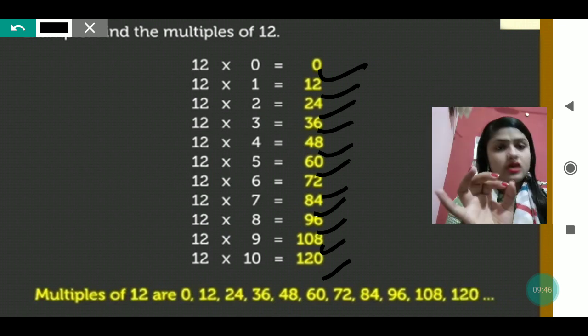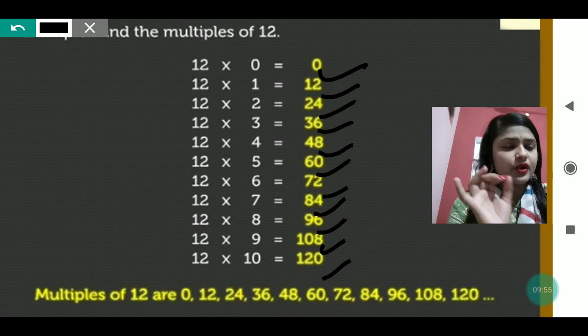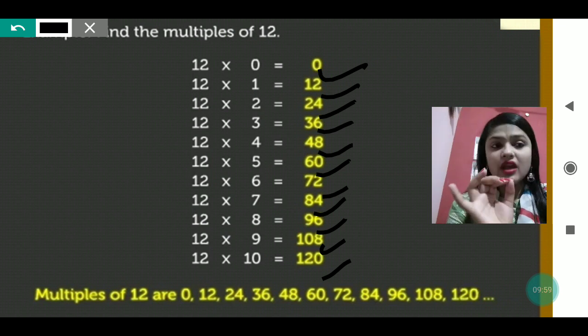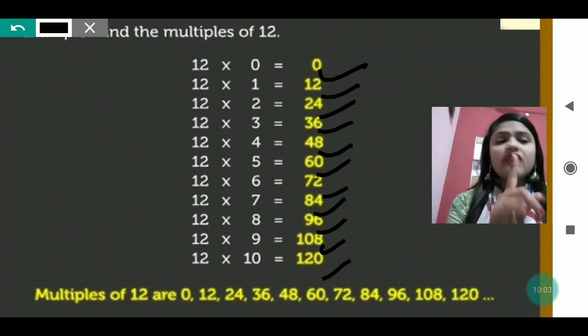So if you have to find the multiples of 12, then 0, 12, 24, 36, 48, 60, 72, 84, 96, 108, and 120. These are the multiples of 12.